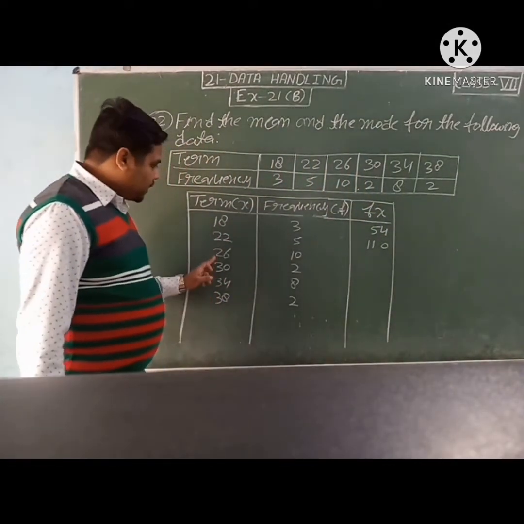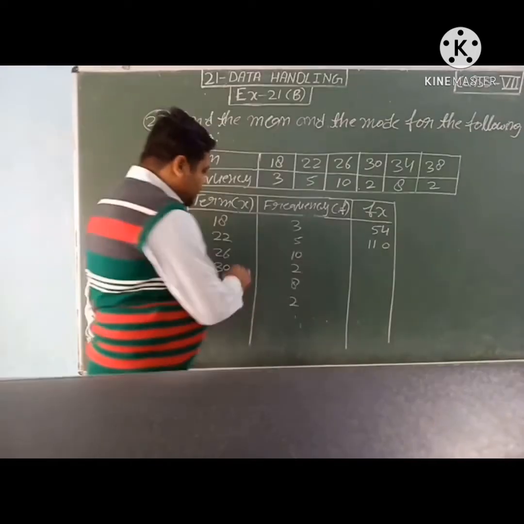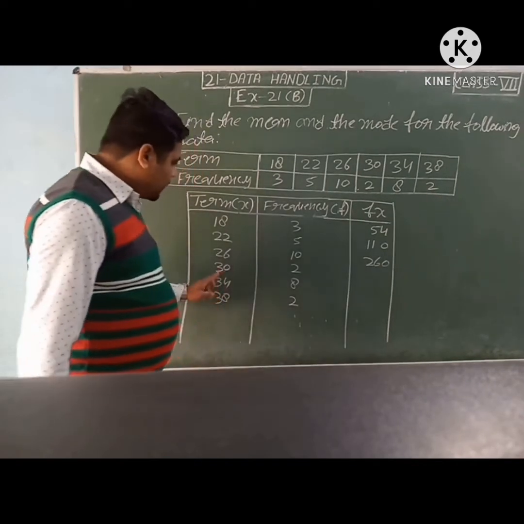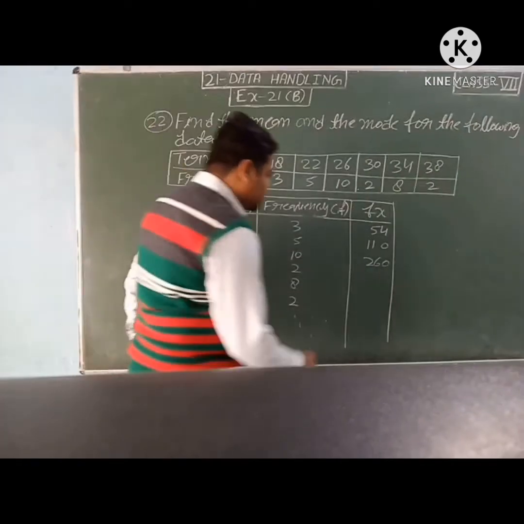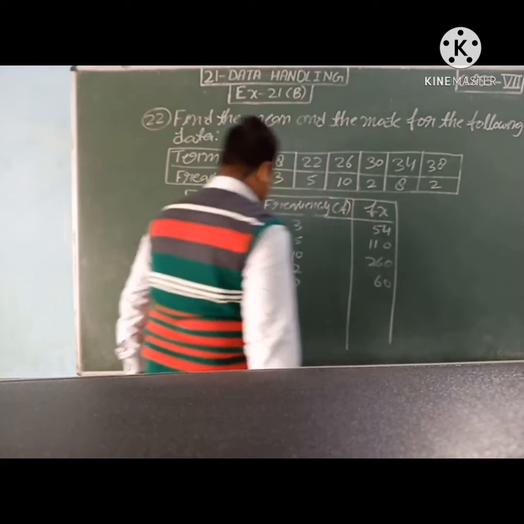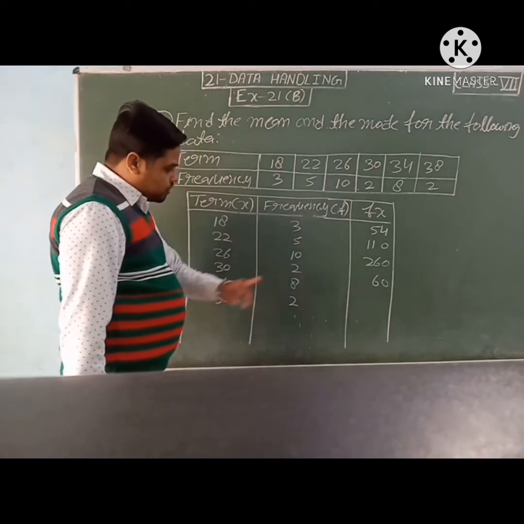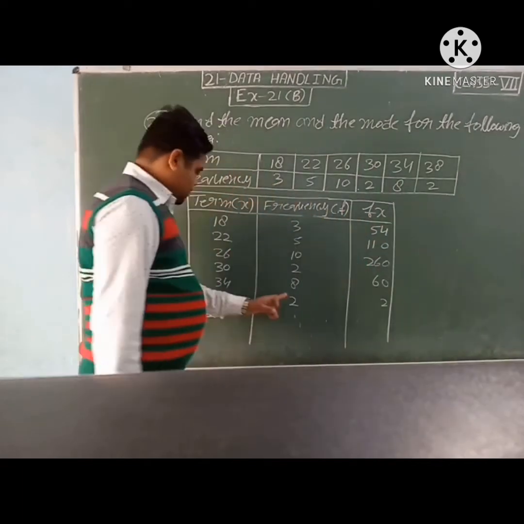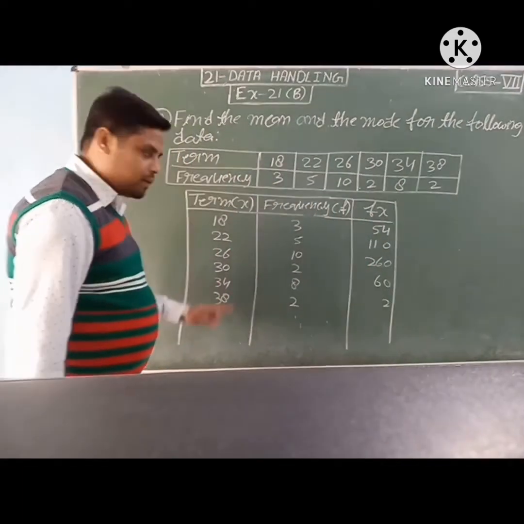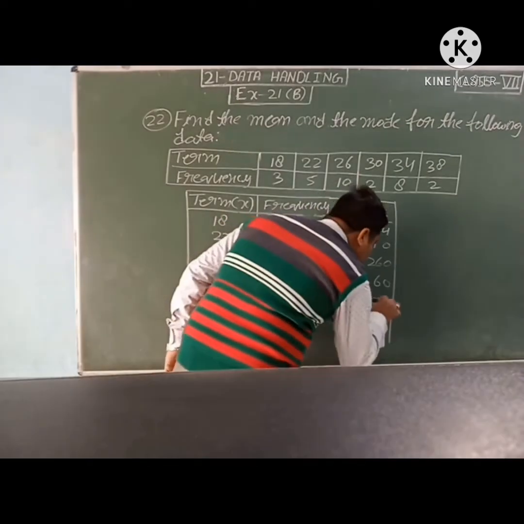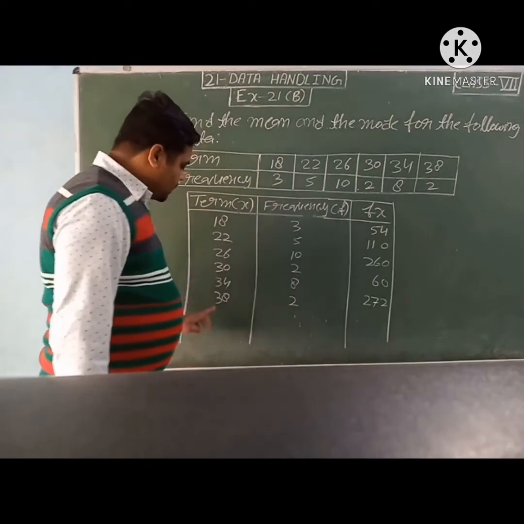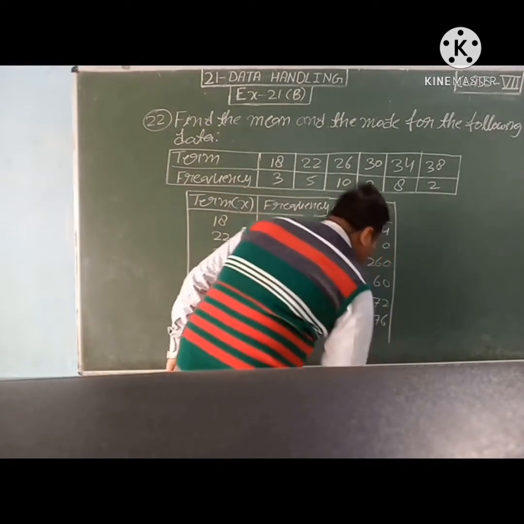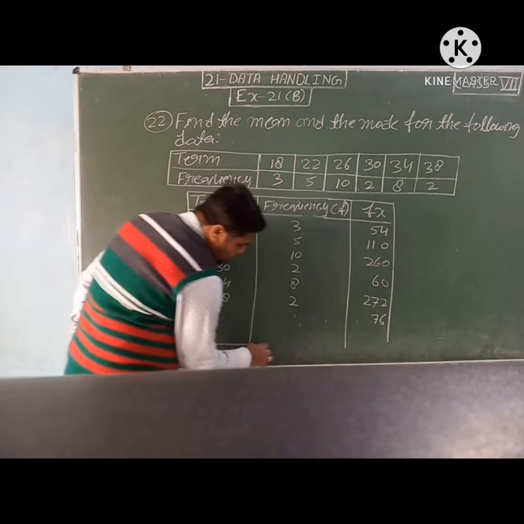Then 26 into 10, 260. 30 into 2, 60. 34 into 8, 8 4s are 32, 8 3s are 24 plus 3, 27, so 272. 38 into 2, 76. So we will close this table here.